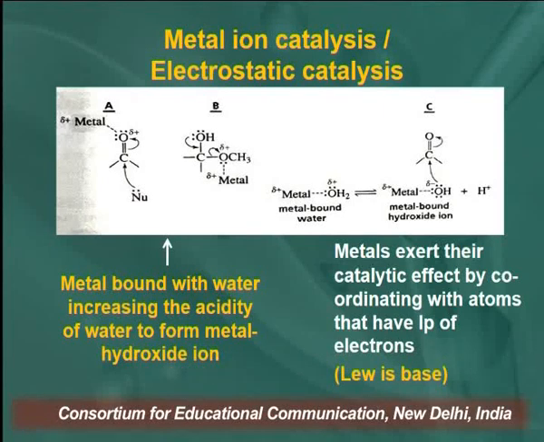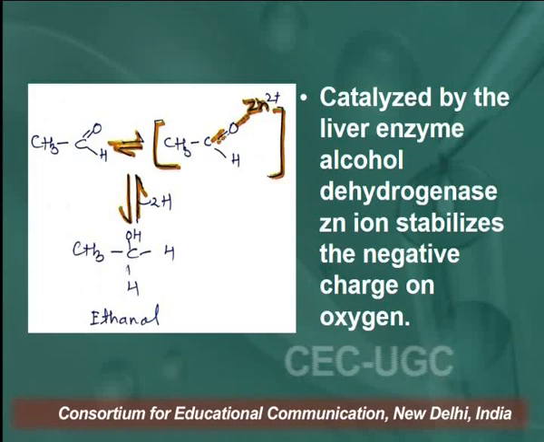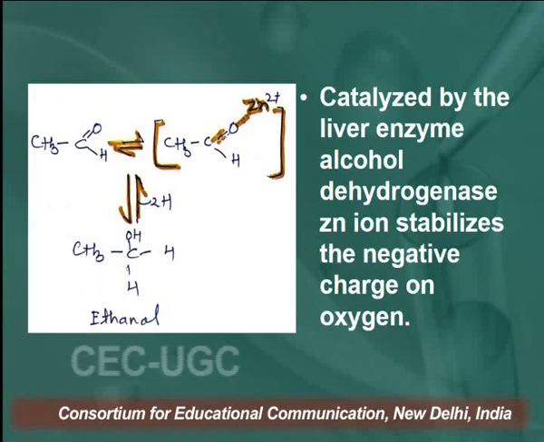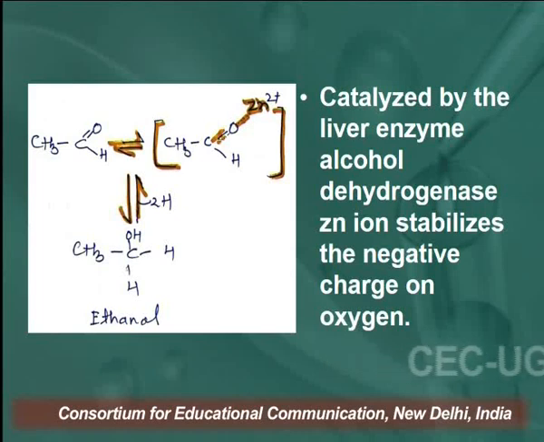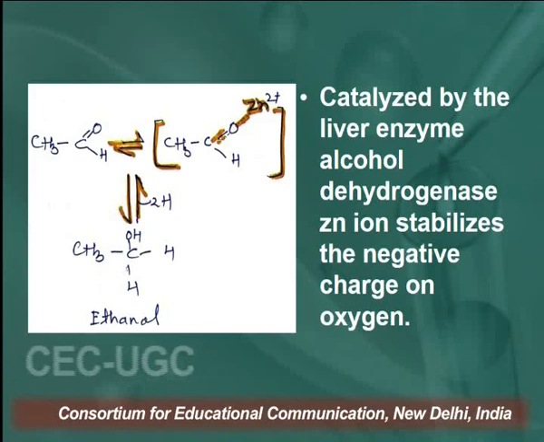Metal, because everybody knows, all metals are electropositive in nature, right. So, it coordinates with the atoms which have a lone pair of electrons. The Lewis base having a lone pair of electrons coordinates with the metal ion. This is an example of catalysis by liver enzymes, that is alcohol dehydrogenase. Here, the zinc ion stabilizes the negative charge on the oxygen.